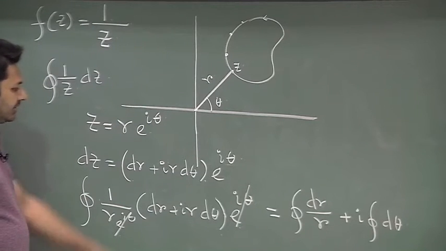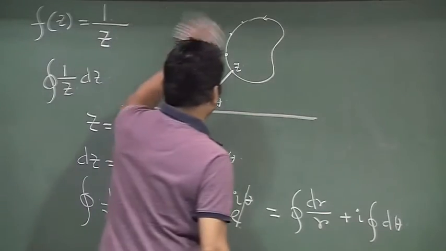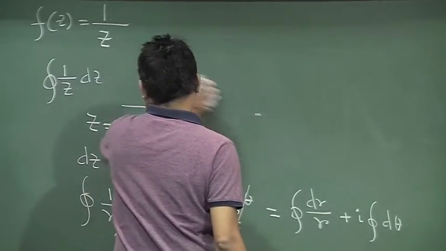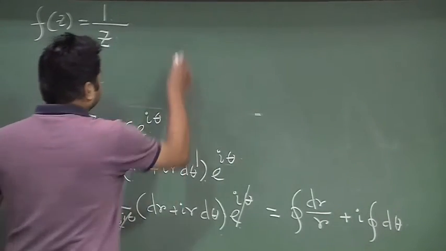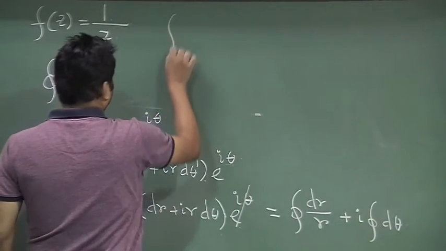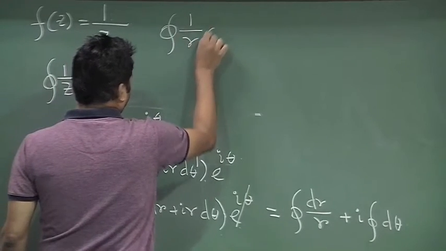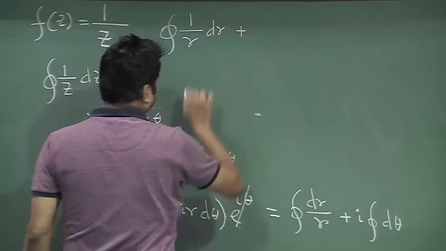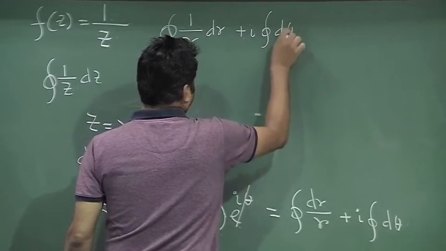Now, these things I can write in general, because I am going to, let me erase this because I need to use this board here. So, integration of 1 by r dr plus i integration of d theta, that I am going to calculate.